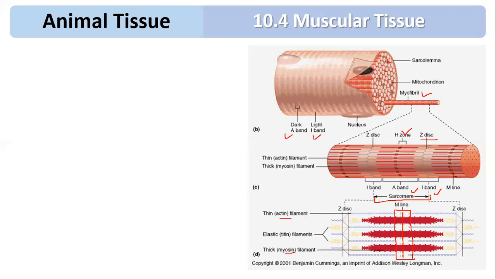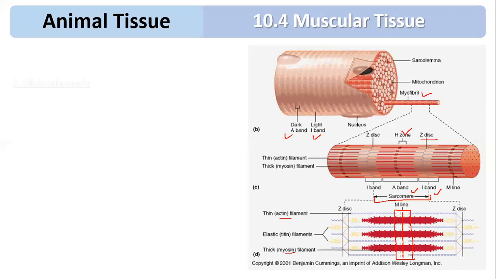In the light zone there is a dark line called the Z line, or Zwischenscheibe line. The distance between two successive Z lines is called the sarcomere, which is the functional unit of myofibril.